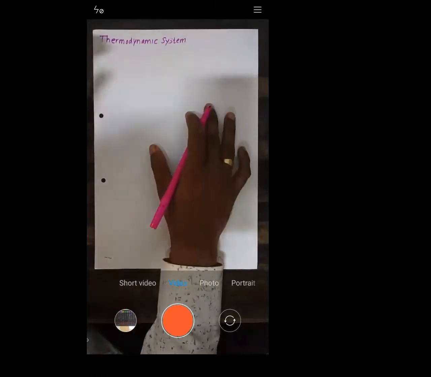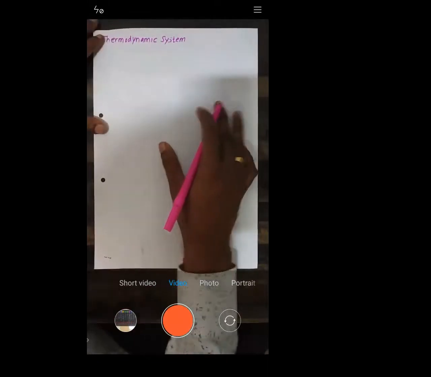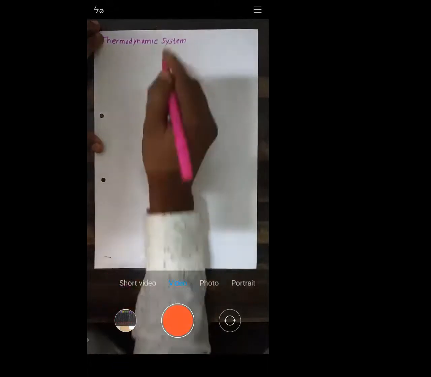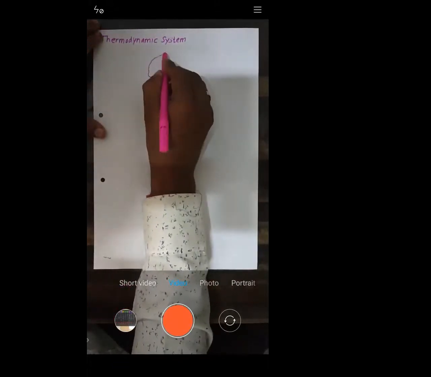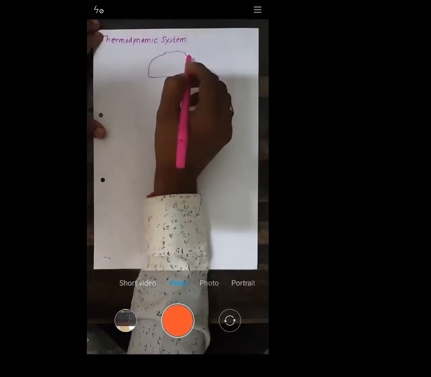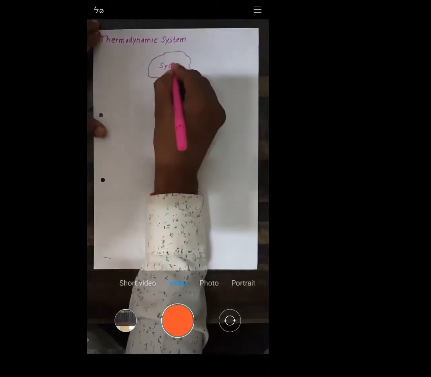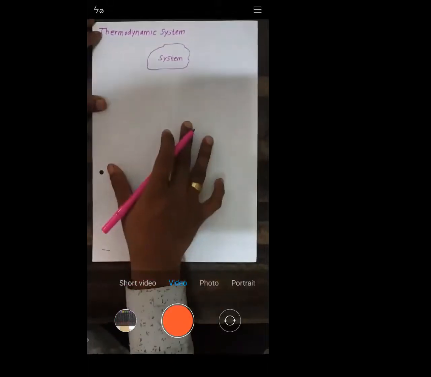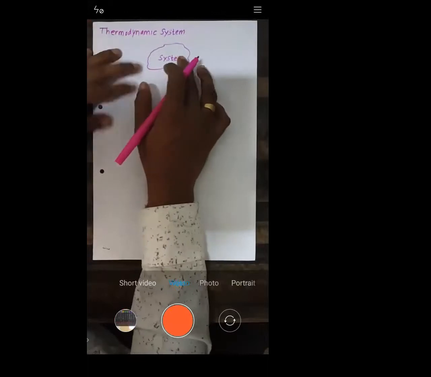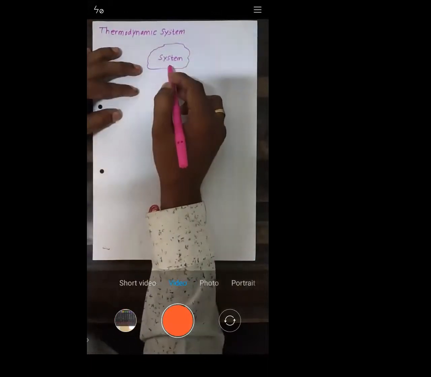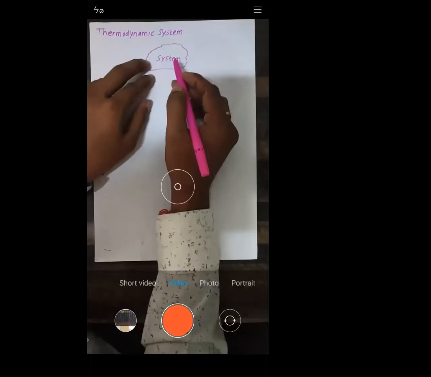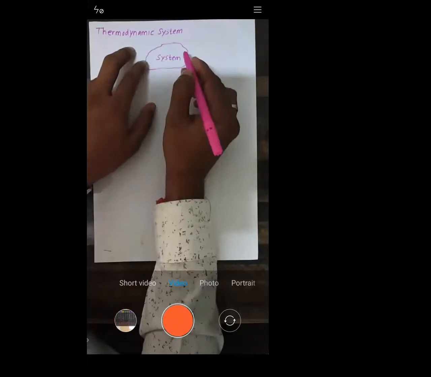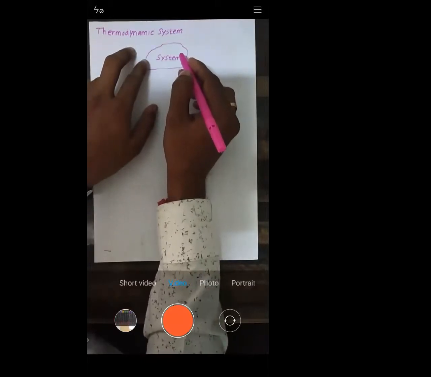See, I will explain it very shortly. Instead of studying this entire paper, I will select only a small part of the paper, and I will call this a system. Very simple. Instead of studying the entire paper, I will study only a small part of it, and that I will call a system. So a system is nothing but a specified region, or quantity of matter. Out of this paper, I will study only this part.